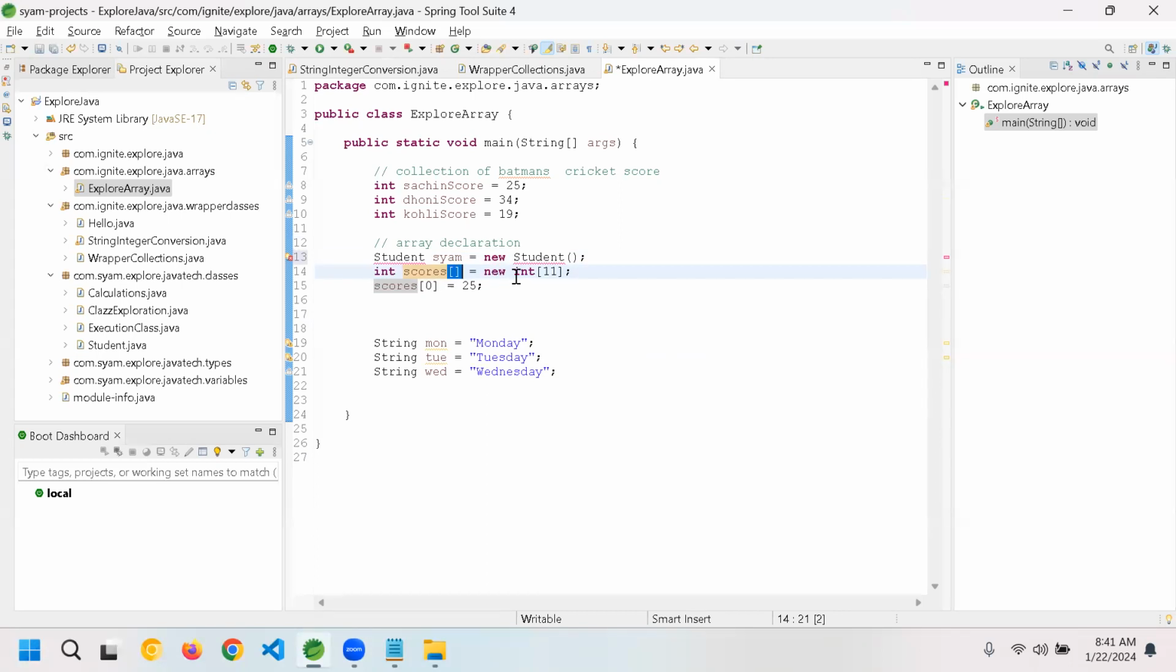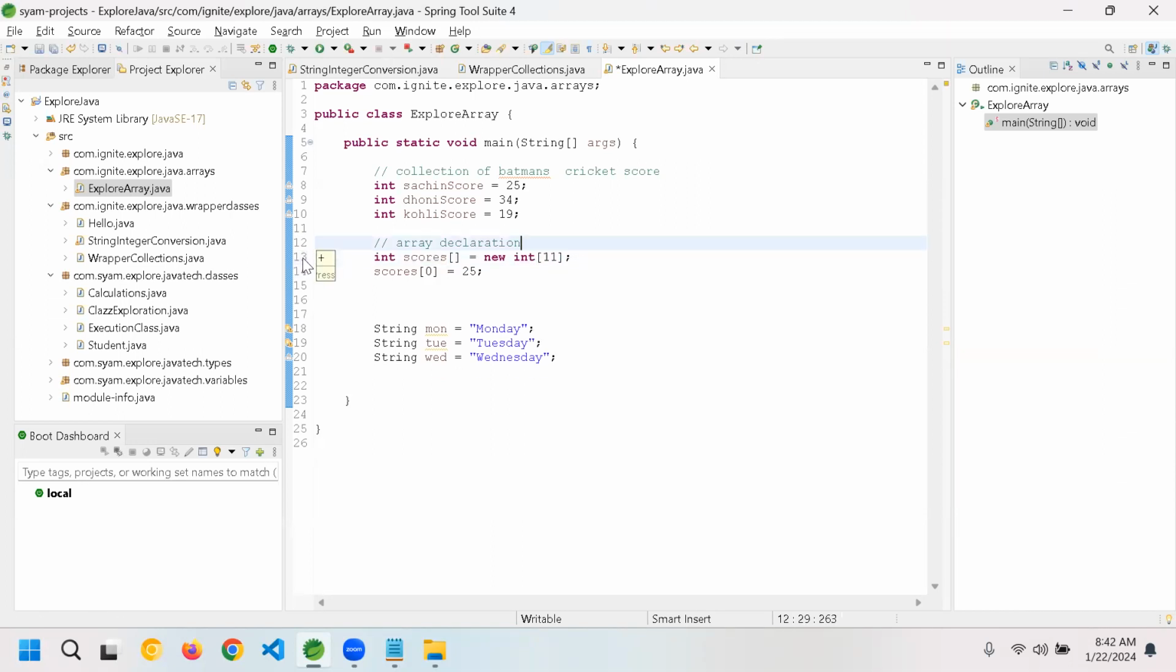You give square brackets, then you specify how many elements will go. You can't give it like the scores, because this is a variable name, not a type. You might get confused sometimes. See, I have given Shyam here, and I'm giving student here; student is my reference and student is my initialization. Here also you have to give the data type. Scores is the name, and the type is integer. It's not an object.